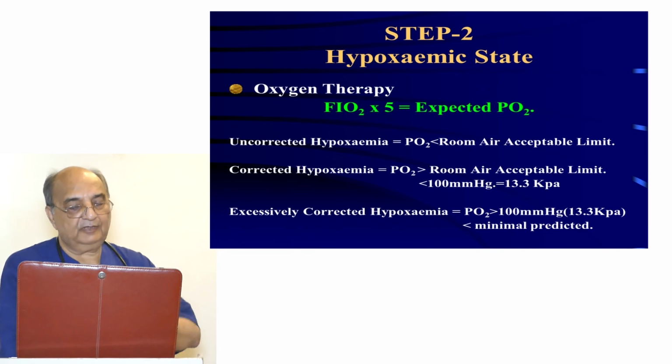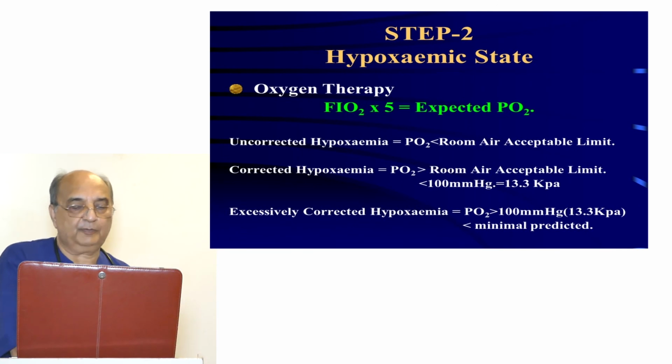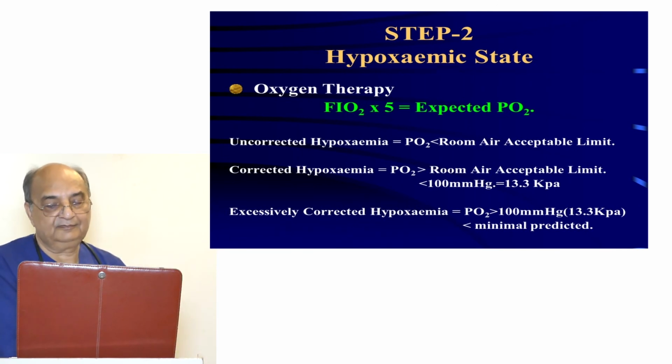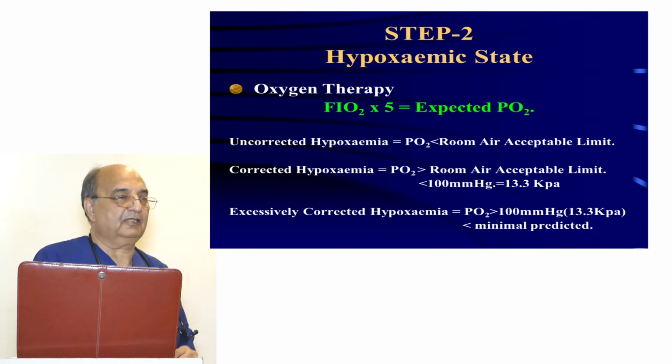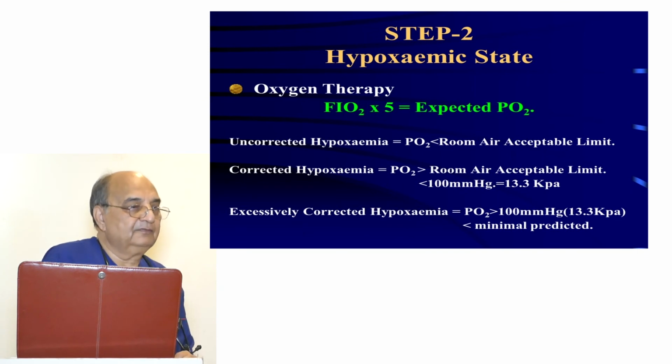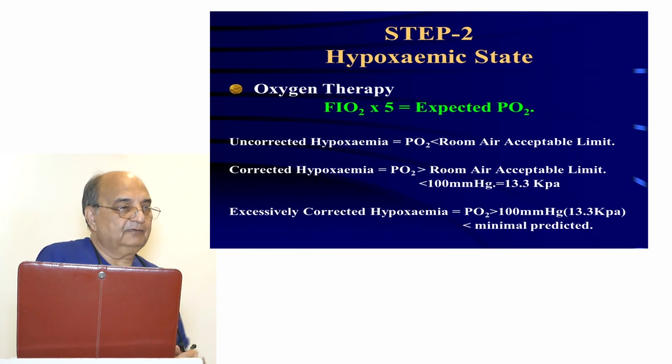Then excessively corrected hypoxemia, the PO2 is greater than 100 and less than minimal predicted. Minimal predicted is if you multiply the FiO2 with 5. For example, we are giving 30% oxygen, his predicted is 150, but we have taken the sample and its PO2 is 120, that is excessively corrected because it's more than 100. Our target rate should be around 100.